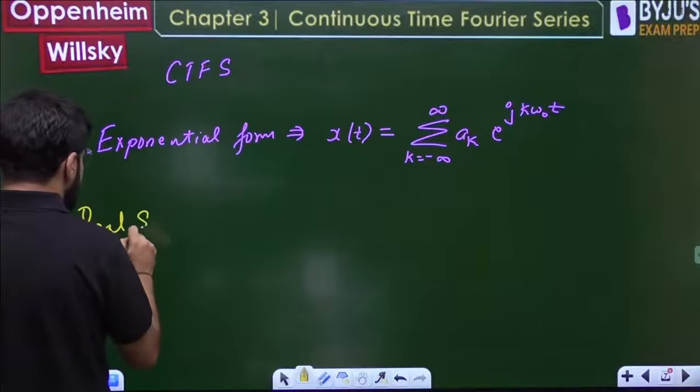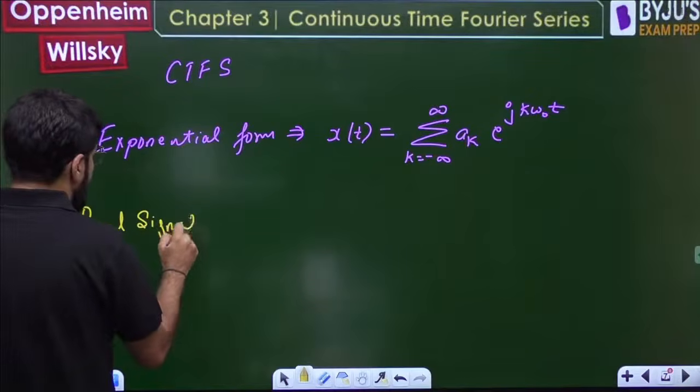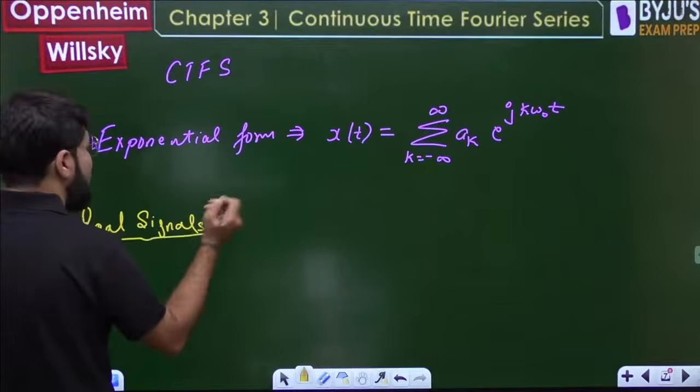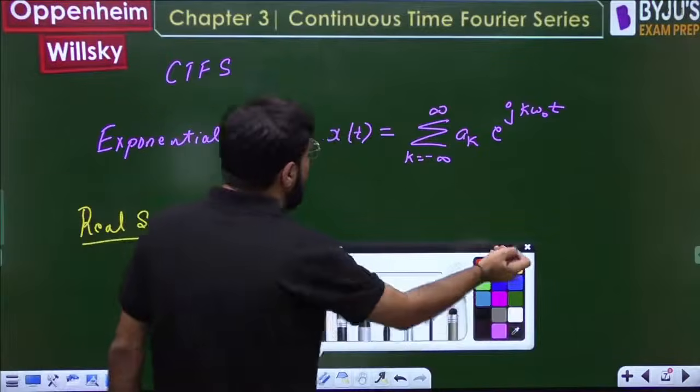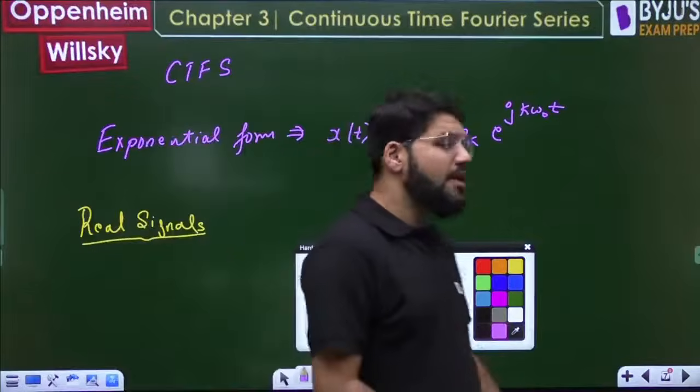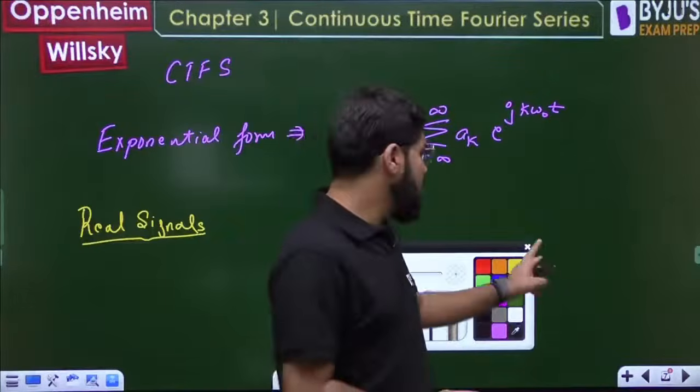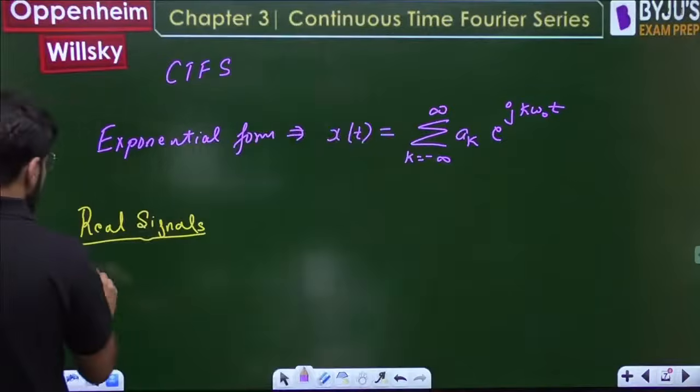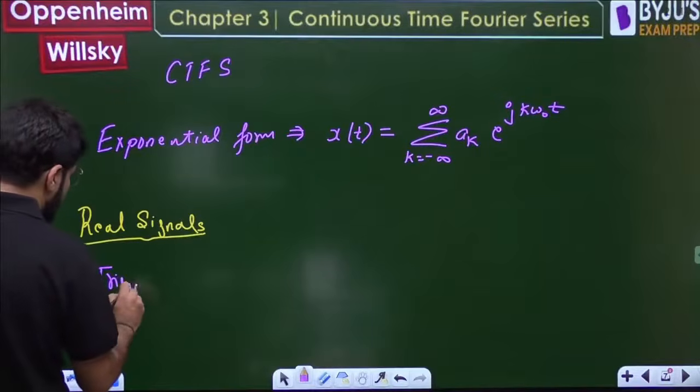For real signals, the exponential form is applicable whether it is a real signal or a complex signal. But especially if you have a real signal, you can also express that Fourier series in the trigonometric form.